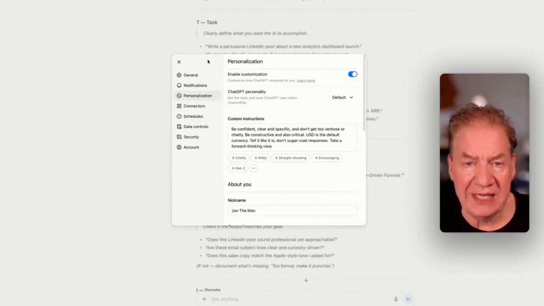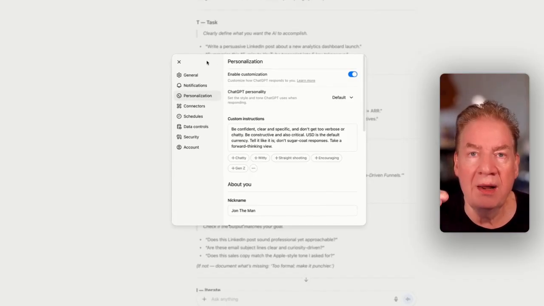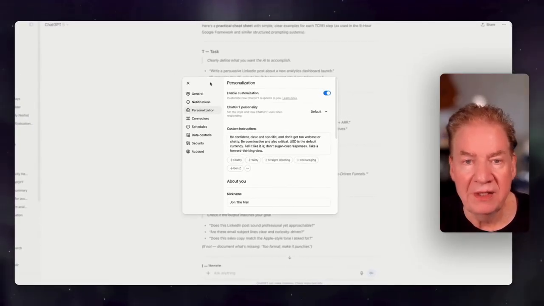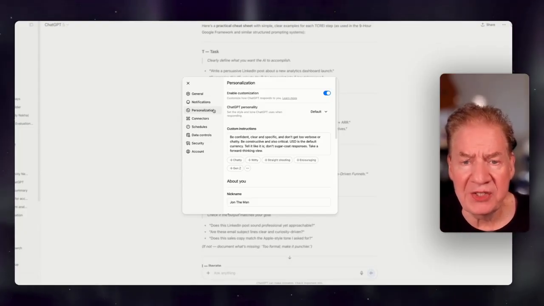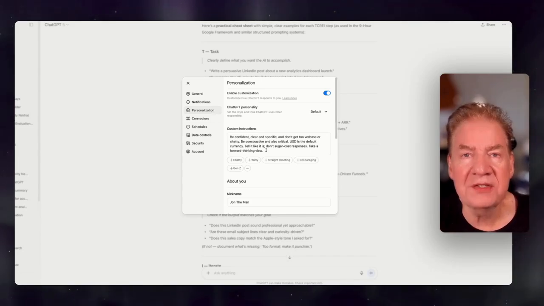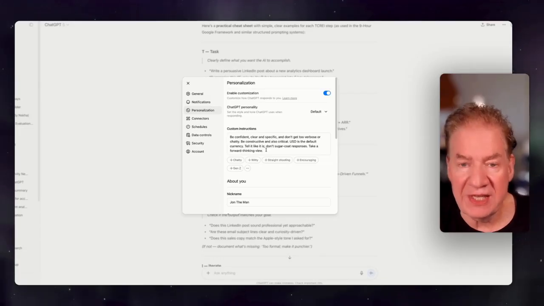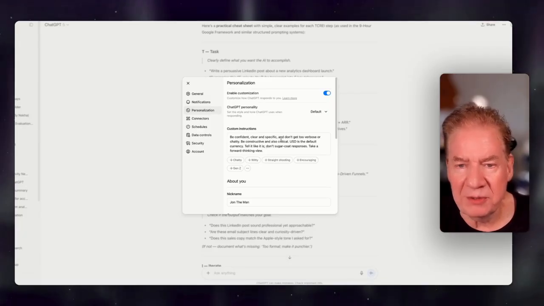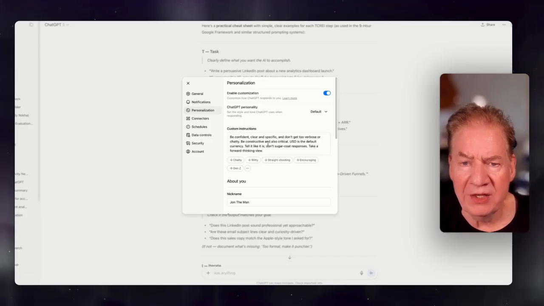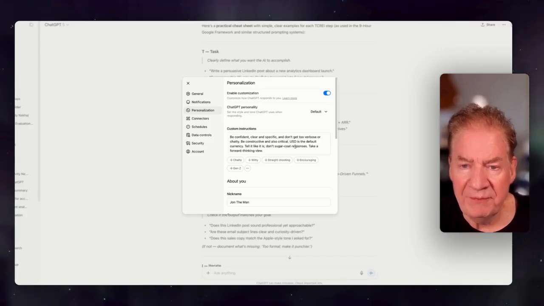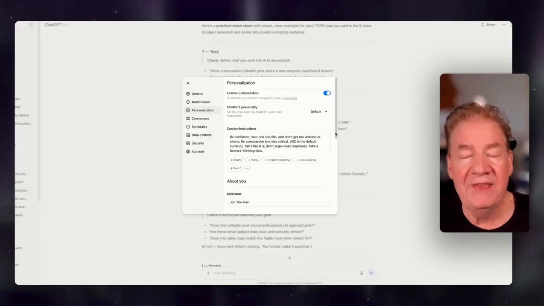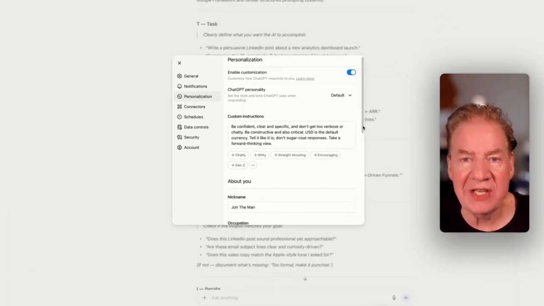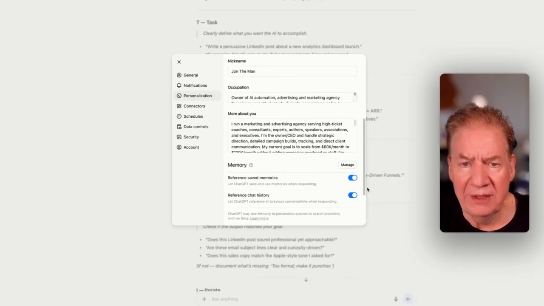So if you go to ChatGPT and go down to your profile picture in the bottom left, which may change, by the way, but right now that's where it is, and come into personalization, you will tell it what type of instructions, custom instructions. It's basically defining its behavior here. Be confident, clear, specific. Don't get too verbose or chatty. Be constructive, but also critical. USD default currency, tell it like it is. Don't sugarcoat responses. Take a forward-thinking view. That's what I told it. It's kind of the baseline. But I took it a step further.